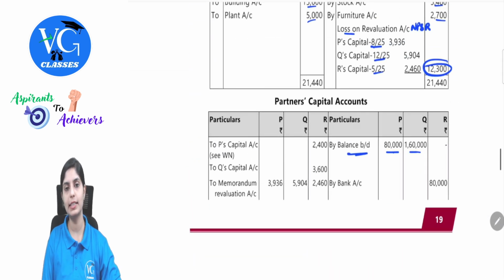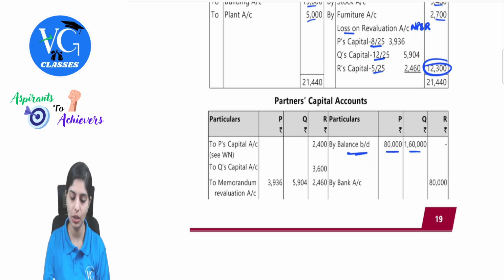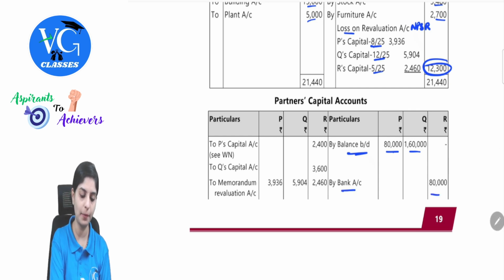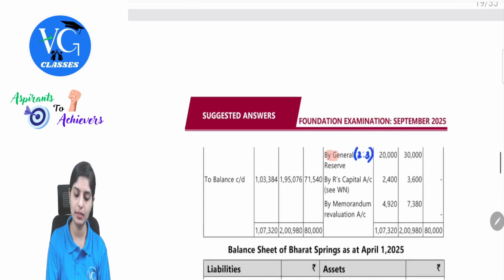Then there is new partner's introduction. He is bringing 80,000 as capital. What will be the journal entry? Bank account debit to R's capital account. So that is what is reflected here. So this is understood. This is understood. And then this is done.